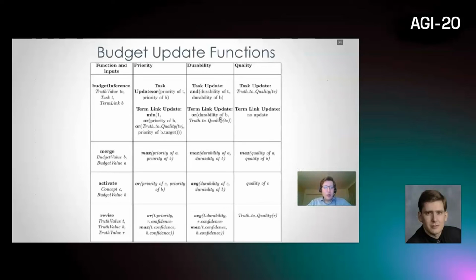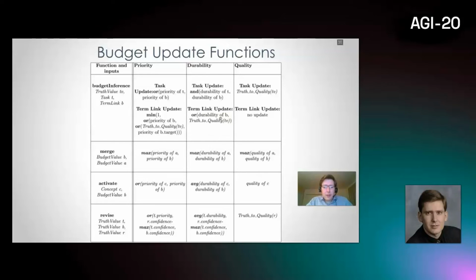So here are the most important budget functions, which update the budget values. It's impossible to have all the details laid out because of the time and the format of the presentation, but these are the most important. So we have the budget inference, which updates the budget value for tasks and terms after each inference. There is a merge function, which merges two budget values.